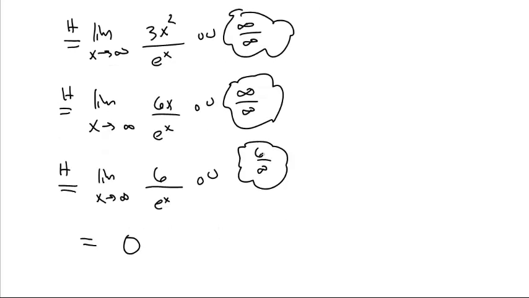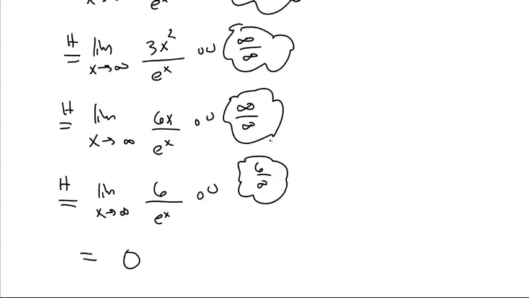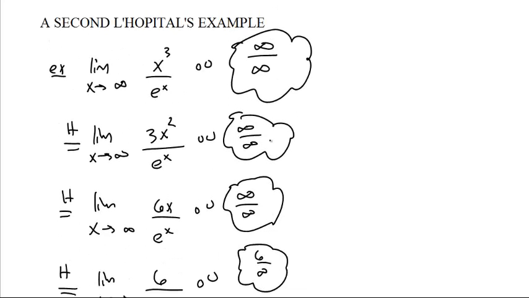So if you are going to write something like 6 over infinity on a piece of paper, please put it in a thought bubble. Please make it clear that you know that infinity is not a number that you can divide by, but that you can think about it. Anyway, so you can sometimes have to use L'Hopital's rule several times in a row.